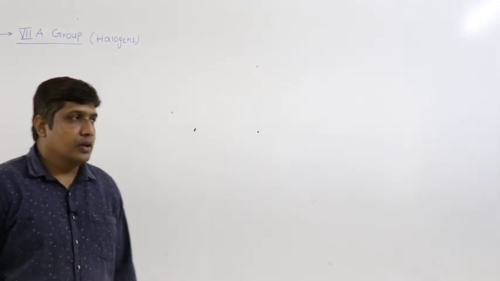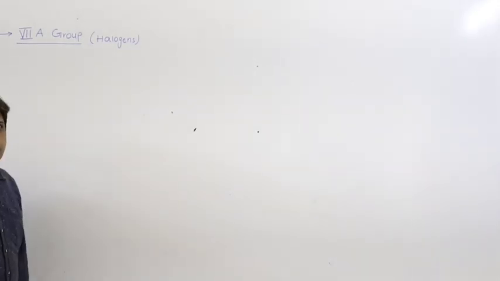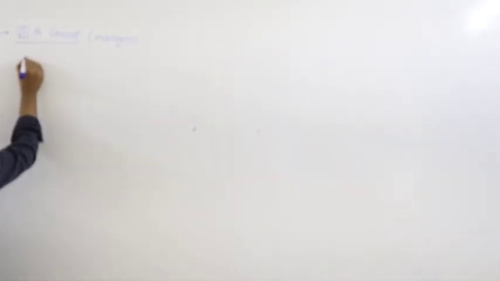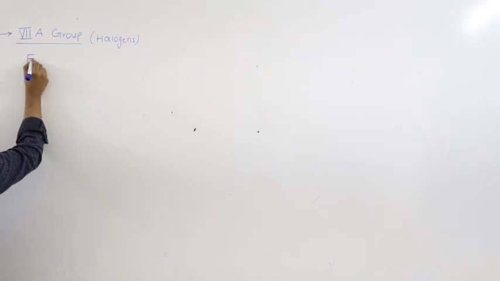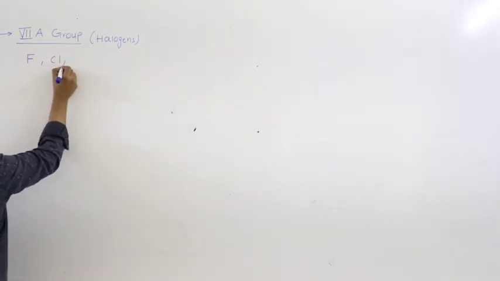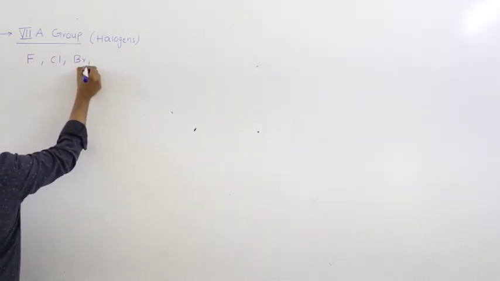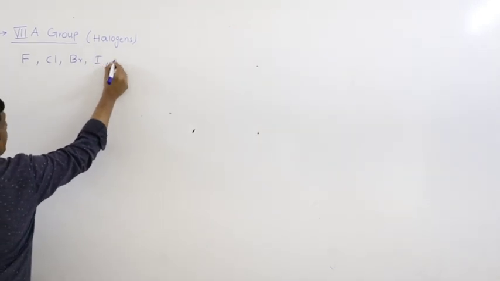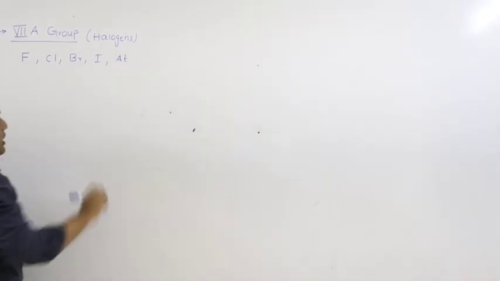Right. Good morning. Today's topic is 7th A group. Right. Let us see. Start with the elements. The elements of 7th A group are fluorine, chlorine, bromine, iodine, and astatine.